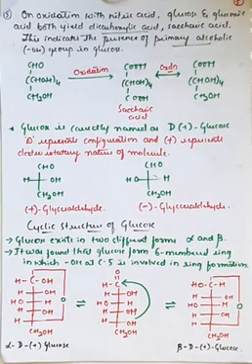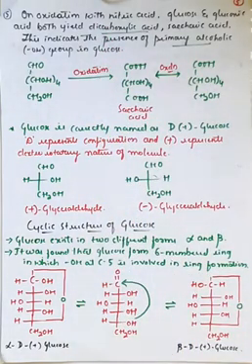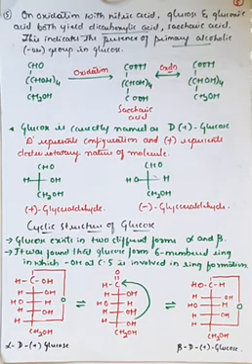So this shows that there is a primary OH group in glucose, right? So these are the 5 important reactions which explain the presence of 6 carbon atoms, the presence of the aldehyde group, the 5 OH groups, as well as the primary hydroxyl group which is present in the glucose molecule.